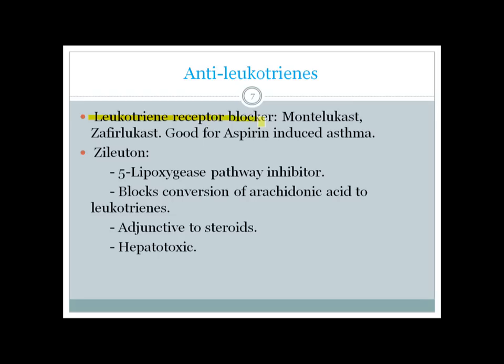So there is another group of drugs, which are anti-leukotrienes, and there are two types. They are leukotriene receptor blockers, and also enzyme inhibitors, 5-lipoxygenase pathway inhibitors. Leukotriene receptor blockers block the activity of leukotrienes like leukotriene C4, D4, E4, and those chemical agents cause bronchoconstriction. So anti-leukotrienes block those receptors for C4, D4, E4, and the most common drugs used are montelukast and zafirlukast. Those are especially good for aspirin-induced asthma.